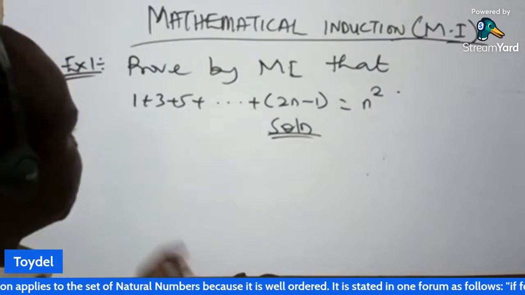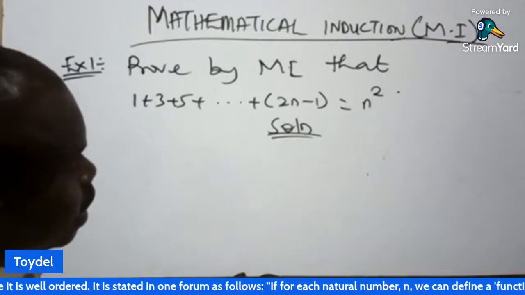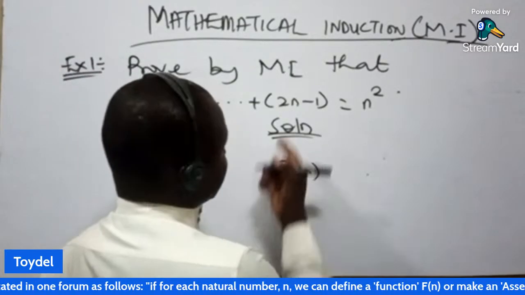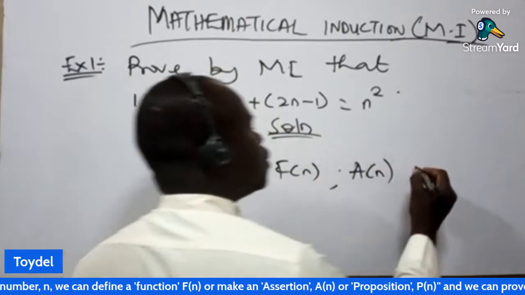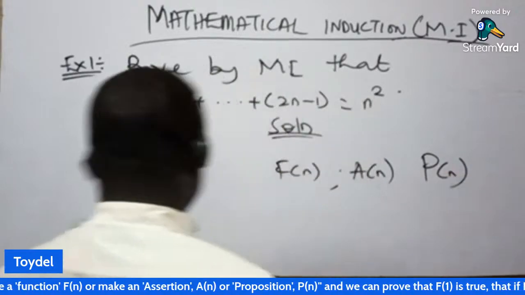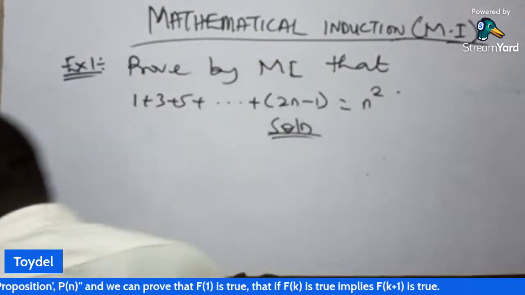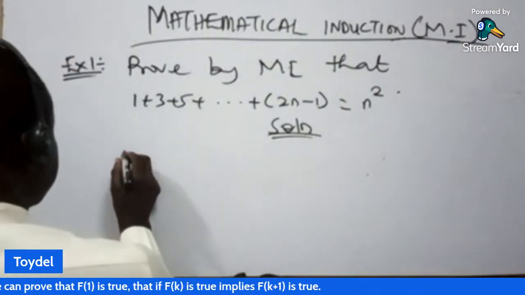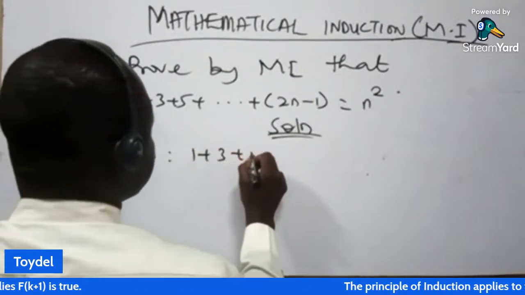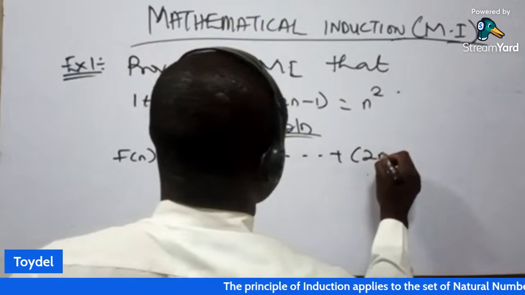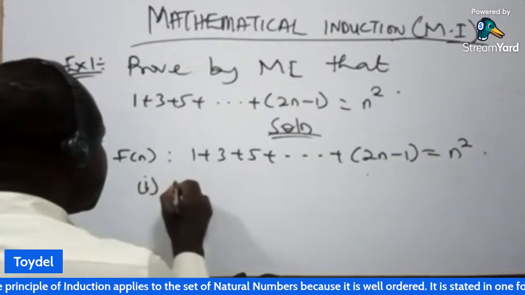Then what are we going to check for this n, since we have n here? We can call it a function, f of n, or an assertion, a of n, or a proposition, p of n. I'm comfortable with f of n, function of n. So we say f of n is such that 1 plus 3 plus 5 plus dot dot dot plus 2n minus 1 is equal to n squared. So now let's start the test. The first one, we check for f of 1.